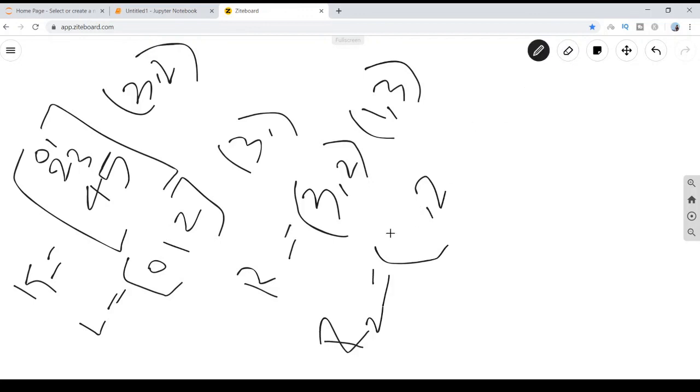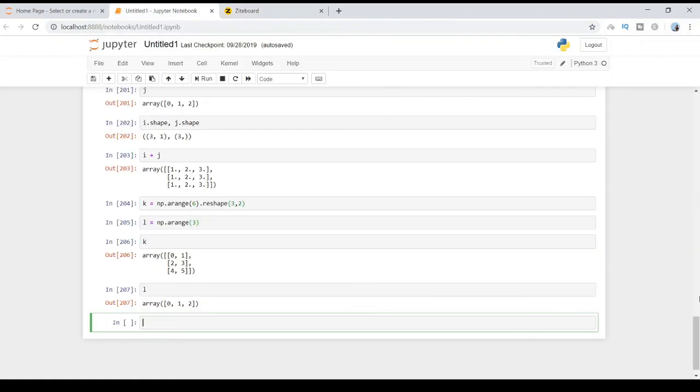Since the first value is the row, I have stretched it to 3, giving 3 comma 3 against 3 comma 2. As you can see, still the shape is not the same. Now let's move on to the third rule.